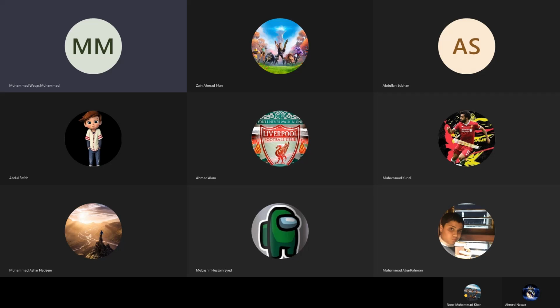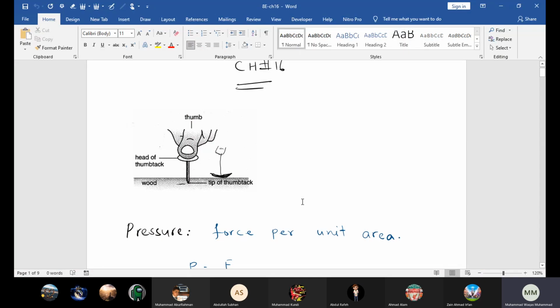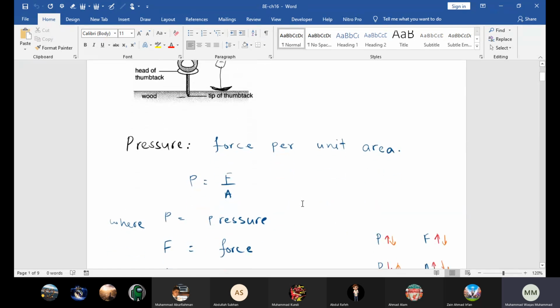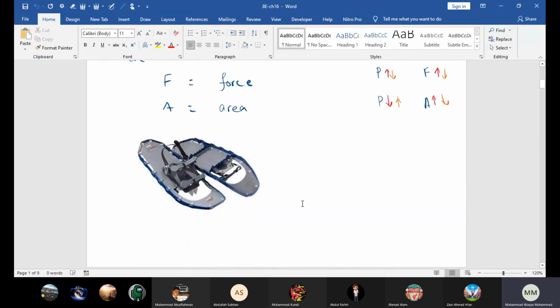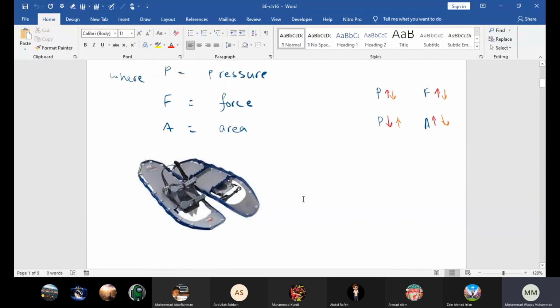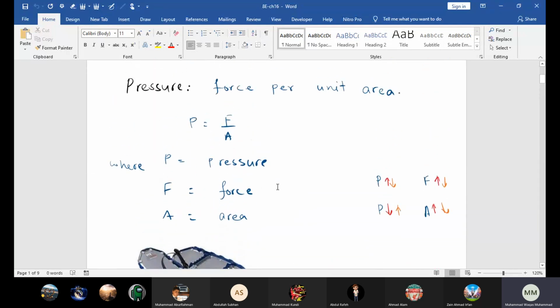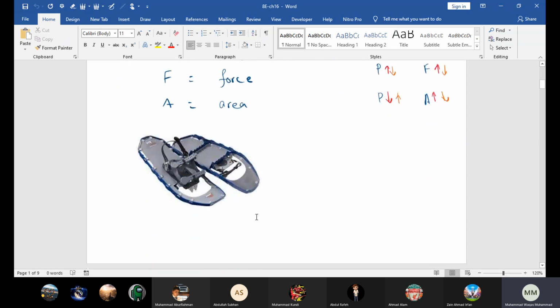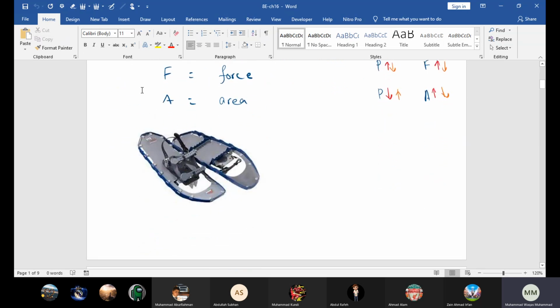Meantime others are joining, so let's quickly review what we have done so far. Beta, we discussed pressure, which is force per unit area. Beta, I think here we forgot to discuss the unit, right? Force per unit area is pressure. And beta, what is the SI unit of pressure?